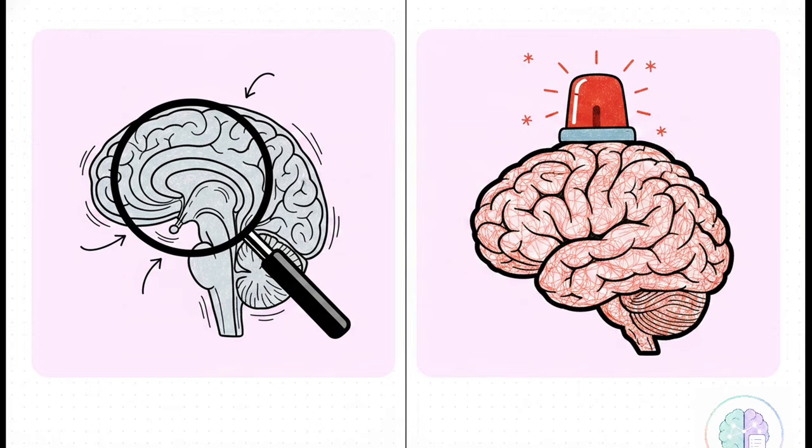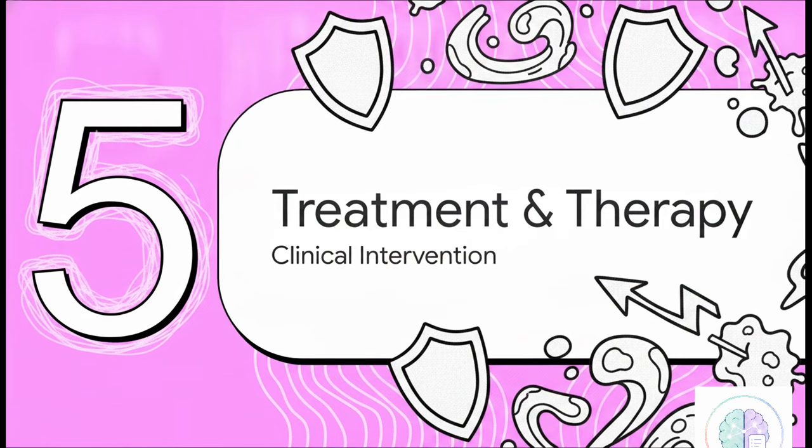An MRI is way superior for getting into the fine details. It's fantastic for assessing cerebral infarcts, especially around the thalamus and basal ganglia, as well as cerebral edema and that meningeal enhancement. A CT scan, on the other hand, that's your emergency button. If a patient is deteriorating rapidly, a CT is the absolute fastest way to rule out life-threatening hydrocephalus that might need emergency neurosurgery.